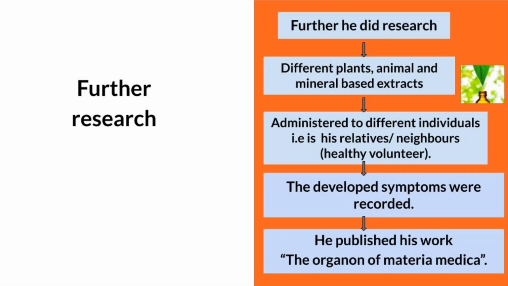That means any individual having strong immunity power will not suffer from any disease. And if the root cause of any disease or ailment is removed from the body, then it will not occur again. So that is the main basic concept: homeopathy depends on the natural law of living.